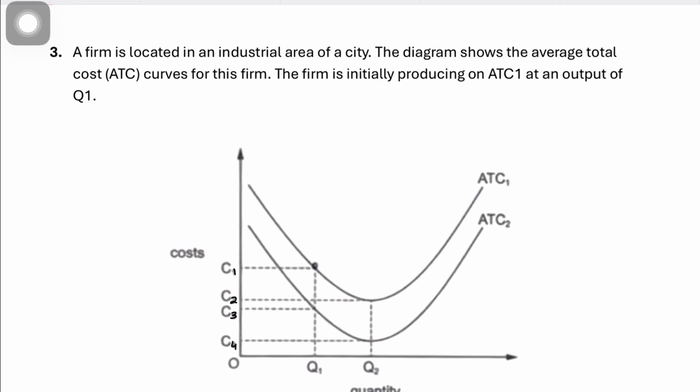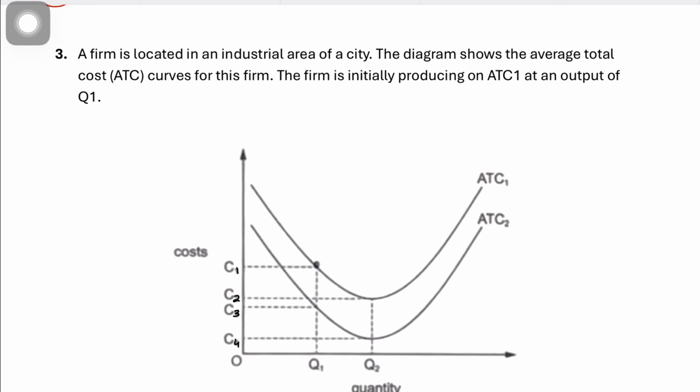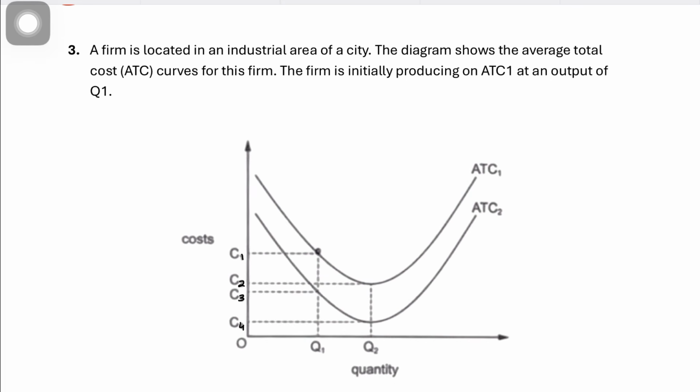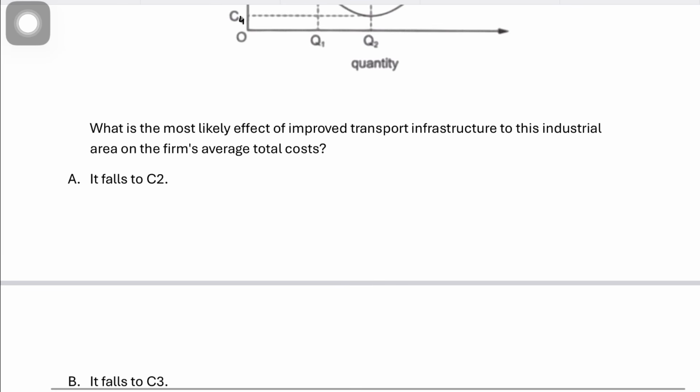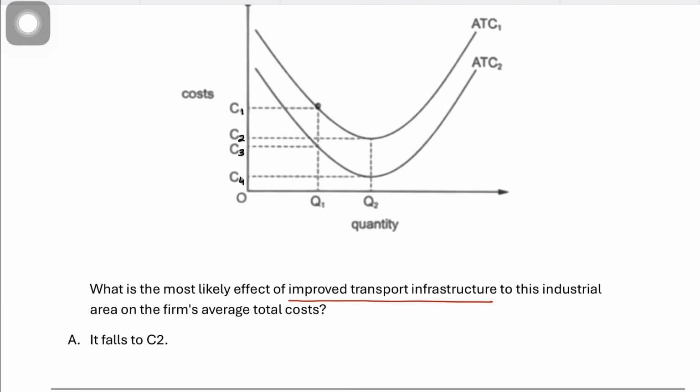Question number 3 says a firm is located in an industrial area of a city. The diagram shows the average total cost curves for this firm. The firm is initially producing on ATC1 at an output of Q1. What is the most likely effect of improved transport infrastructure to this industrial area on the firm's average total cost? Now, improved transport infrastructure is an external economy of scale.